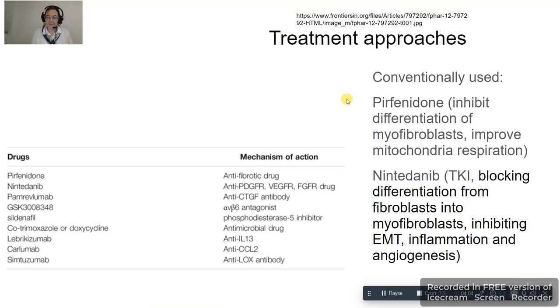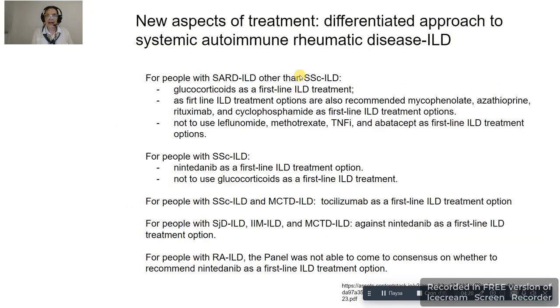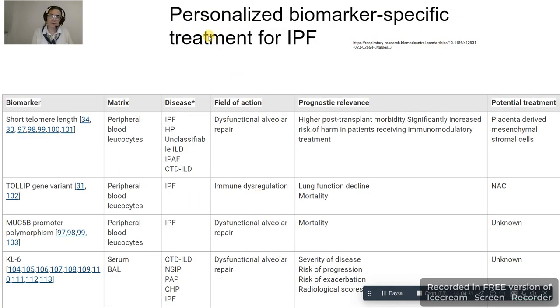The treatment approaches are targeted to fibrosis and include antifibrotics, pirfenidone and nintedanib. Some other drugs are in clinical trials. The new approaches to diagnosis include the genotype also, and new approaches to treatment include a specific algorithm for treatment of autoimmune rheumatic disease related ILD and personalized biomarker specific treatment for IPF.